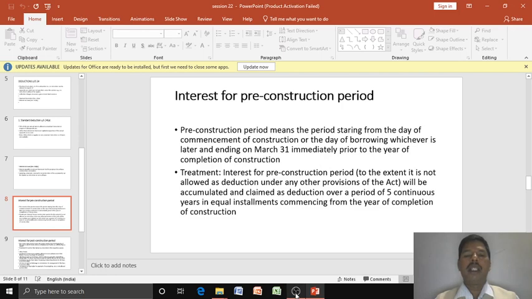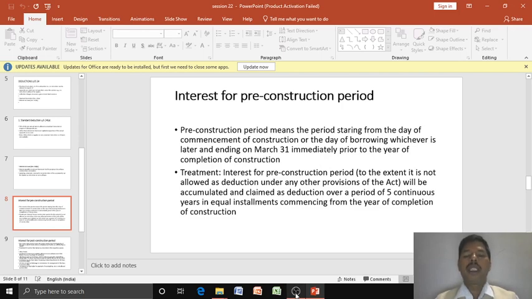Pre-construction period means the period starting from the day of commencement of construction or the day of borrowing, whichever is later, and ending on March 31st immediately prior to the year of completion of construction. So if I borrow a loan in September and complete the house in the next April, that time is known as the pre-construction period.